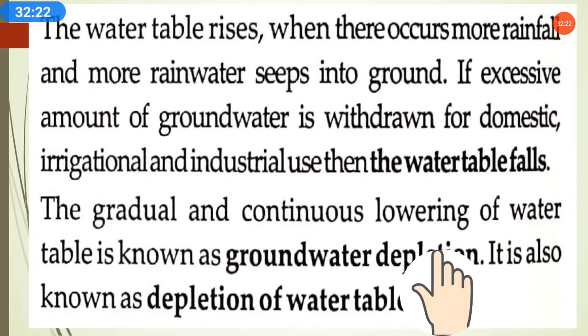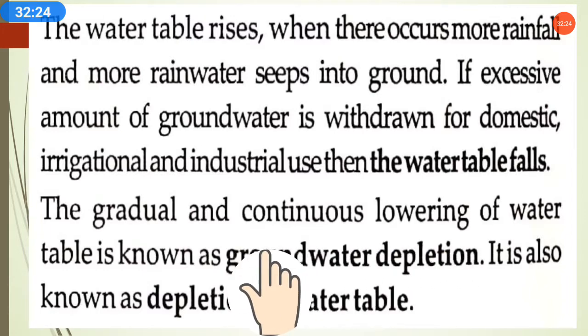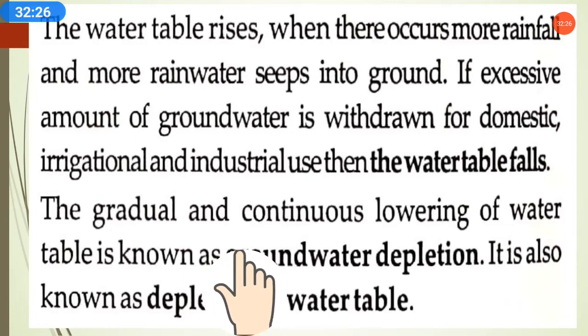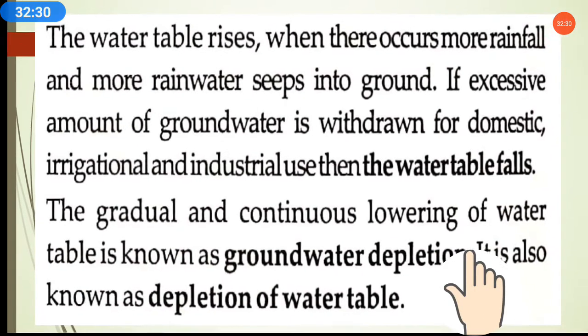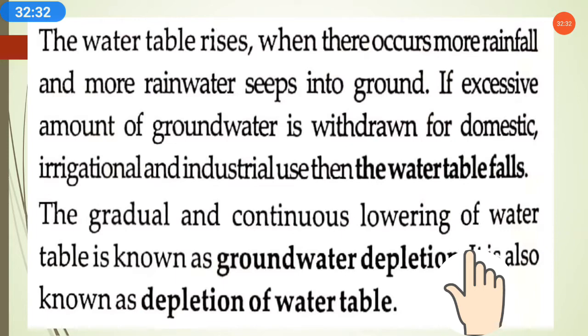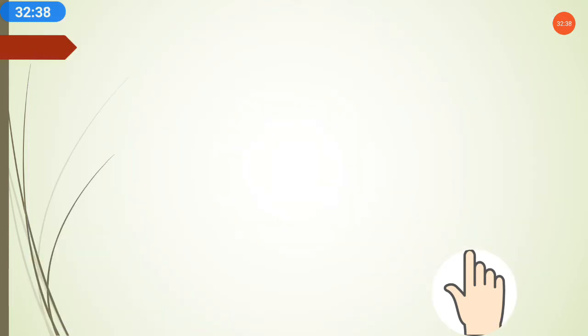Depletion means decreasing, so groundwater level is decreasing, and it is also known as depletion of the water table. The groundwater and water table level is getting decreased, so it is called depletion of the water table. I hope till here you have understood well. Thank you, and the rest of the part will be explained in part 2 of this chapter. Okay, thank you.